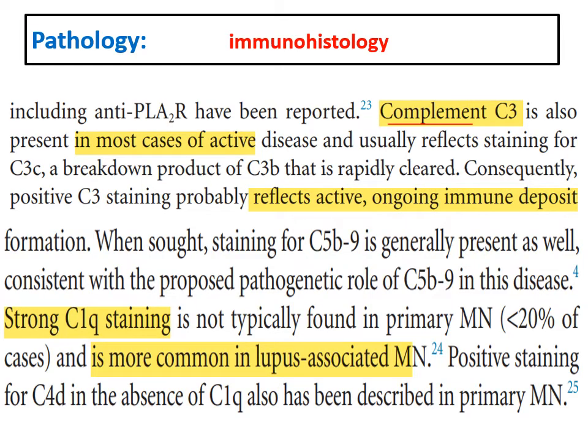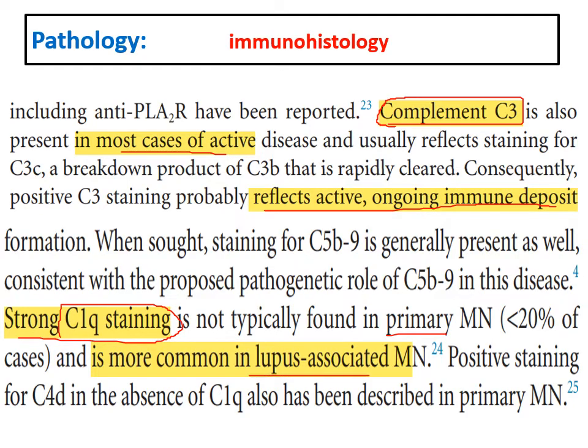Also, there is positive staining for the complement C3, and it is usually present in most cases of active disease, and if it is positive, it usually reflects active and ongoing immune deposit formation. C1q staining is not classic for primary. It is usually present in lupus-associated membranous.